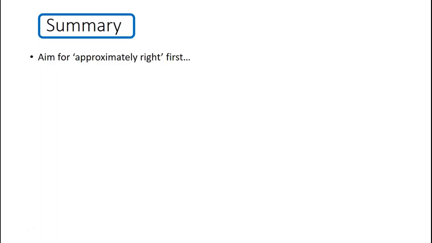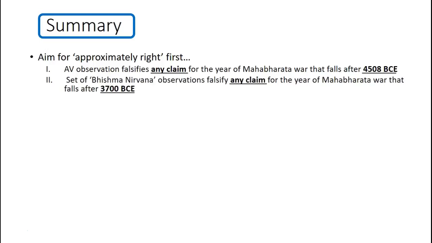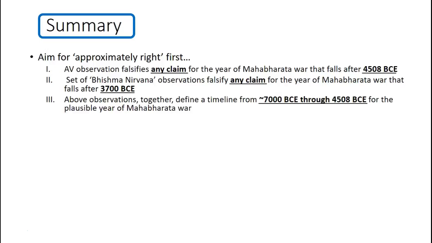So quickly, in summary, first, always look at all the evidence and make sure that you generate your theory in such a fashion that all of it is testable. Then aim for approximately right first. So what did we find in this case by doing this? Every observation falsifies any claim for the year of Mahabharata war that falls after 4508 BCE. The set of Bhishma Nirvana observations does something similar. It falsifies any claim that falls after 3700 BCE. When we combine this together, it gives us a plausible interval for the year of Mahabharata war with mathematical certainty, sometime from 7000 BCE until 4508 BCE.